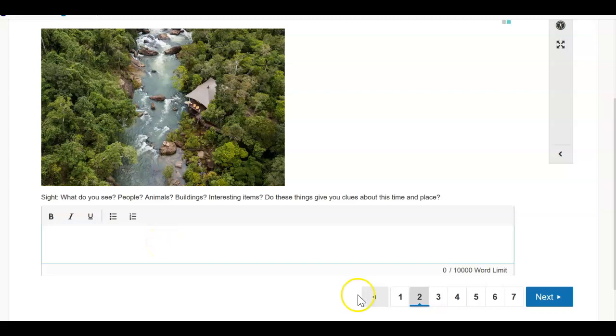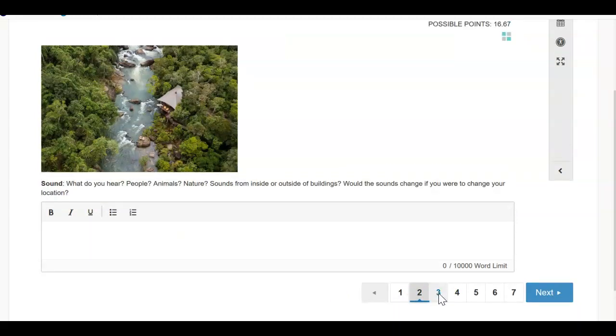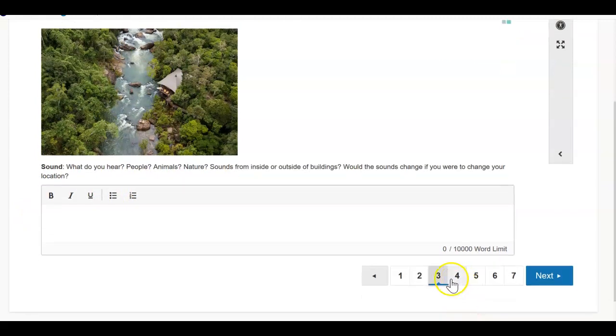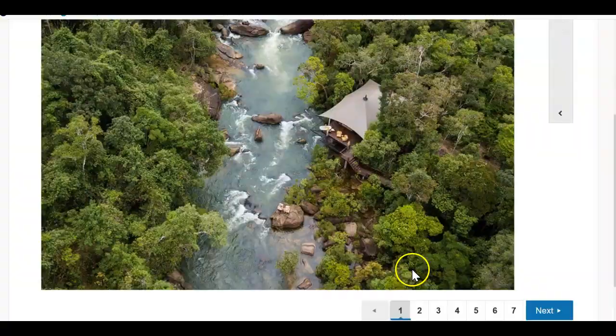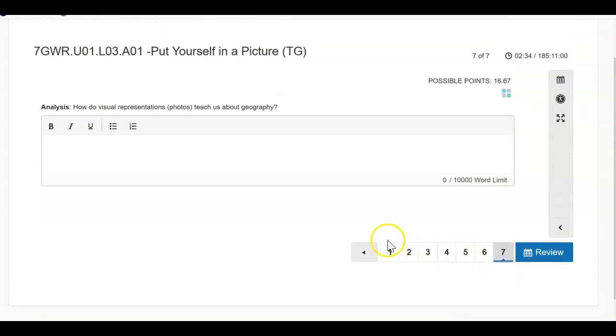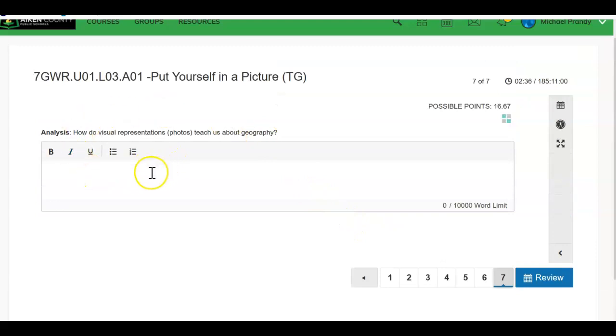All right, so then when you're finished, you simply go to the next one. Again, it's asking you another question, so you're going to do your question. Now, if you need to go back to the beginning, you can simply check the first box and go back and toggle your way through until you get to the last question. Here it's going to ask you a final question. You're going to put your answer in here.